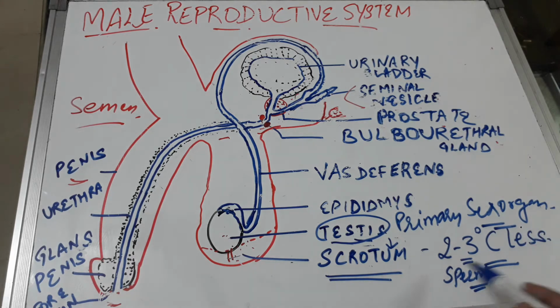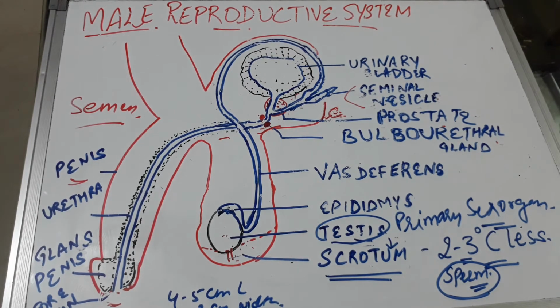Why are these said to be primary sex organs? Because they lead to the production of the male gamete, that is the sperm. Each testis is about 4 to 5 centimeters long and about 2 to 3 centimeters wide.